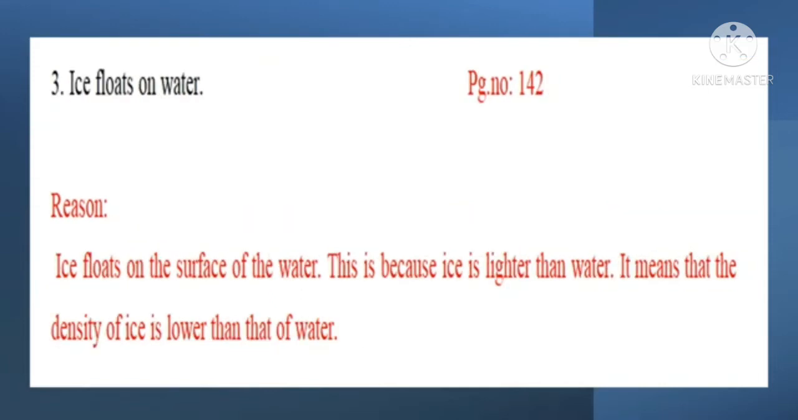Question 3. Ice floats on water. Answer is in page number 142. Reason. Ice floats on the surface of the water. This is because ice is lighter than water. It means that the density of ice is lower than that of water.